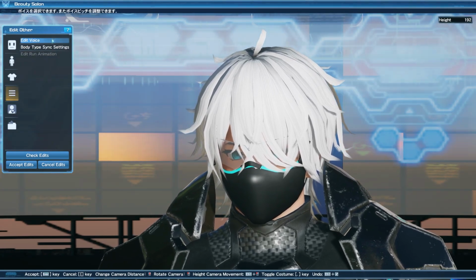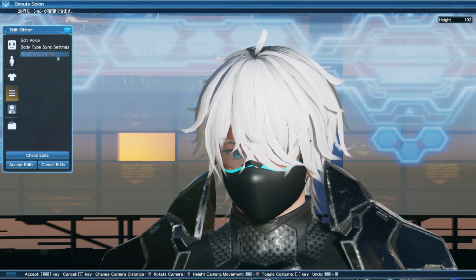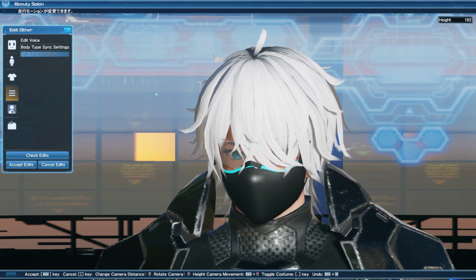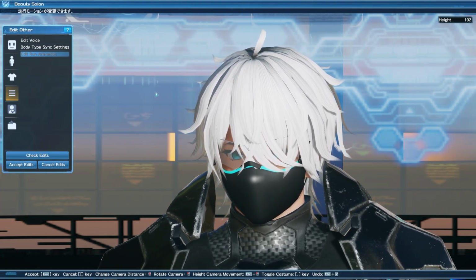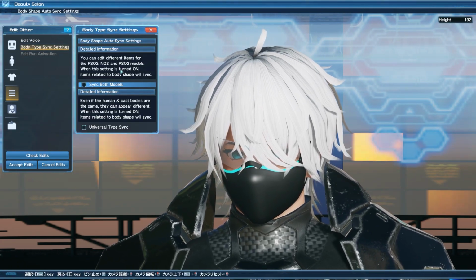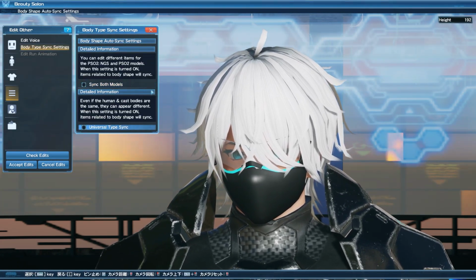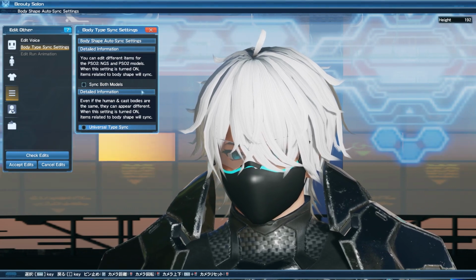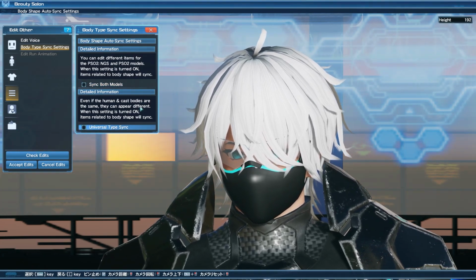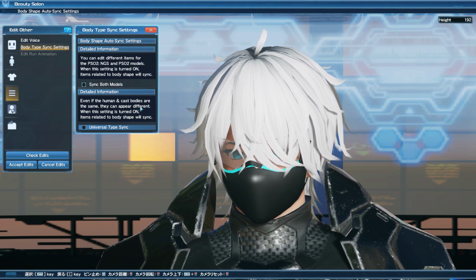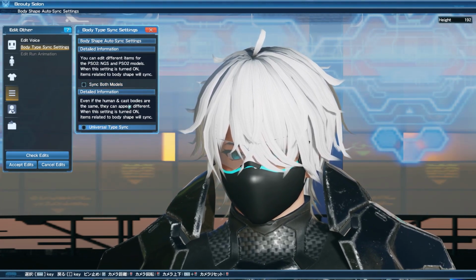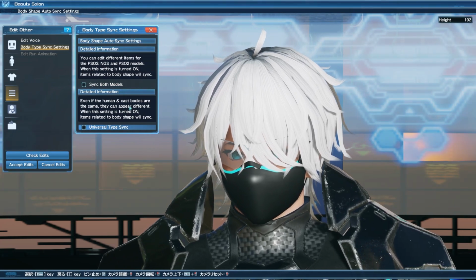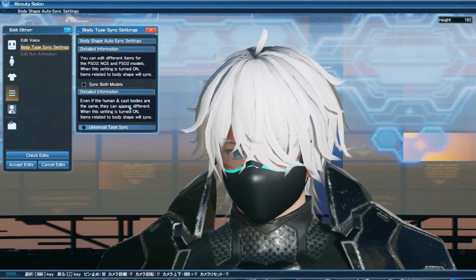Edit other basically now means that you'll be able to edit your voice and your body type sync settings. When you go into body type sync settings, you are then presented with two other options. These options make it so that you can edit different items for the PS2 New Genesis body type and then the PS2 original model. Basically, this will try to keep both of the body shapes in sync with one another. And then the other option is, even if the human and cast bodies are the same, they can appear different. When this setting is turned on, items related to the body shape will then sync.